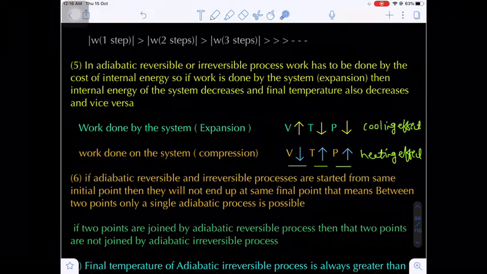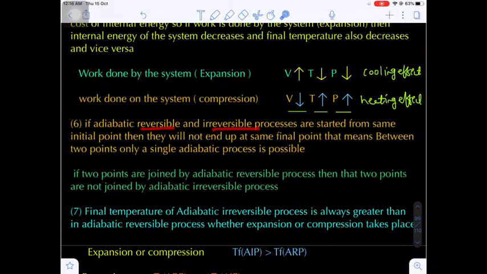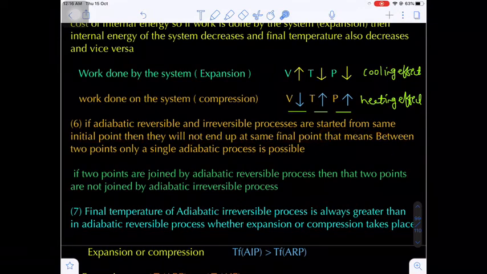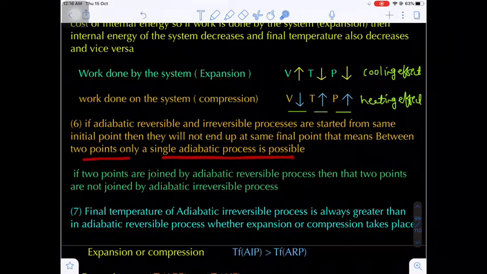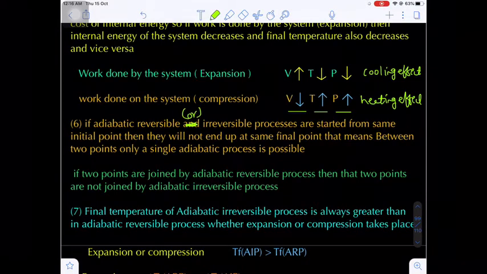Now the next point: if an adiabatic reversible and an irreversible process are started from the same initial point, they will not end up at the same final point. That means between 2 points only a single adiabatic process occurs, either reversible or irreversible. Suppose between the 2 points only the adiabatic reversible process is drawn, then the irreversible process is not possible, and vice versa.